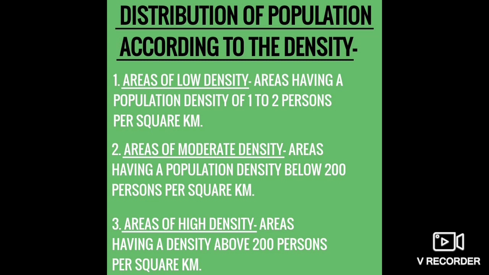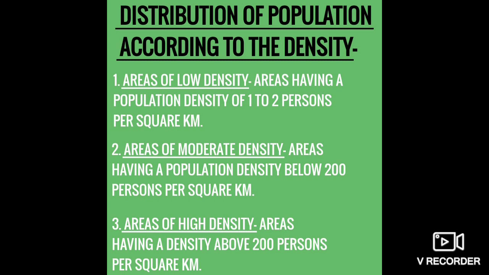The estimated global population in the year 2017 was 7.5 billion. So the number of people everywhere is not the same. Some countries have high density of population, whereas some have low density of population.